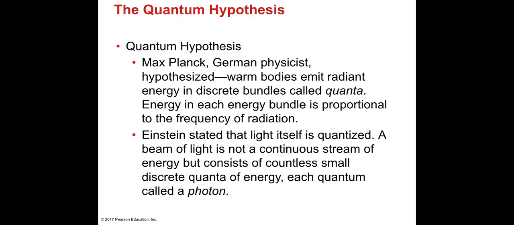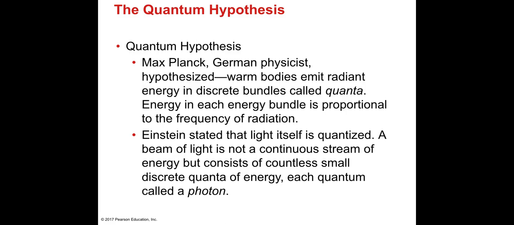So now let's look at the quantum hypothesis. Again, we're not going to be going into details. Let's just talk briefly about the history. There was this scientist called Max Planck, a German physicist. What he did is that he hypothesized that warm bodies emit radiant energy in discrete bundles called quanta. The energy in each energy bundle is proportional to the frequency of the radiation.